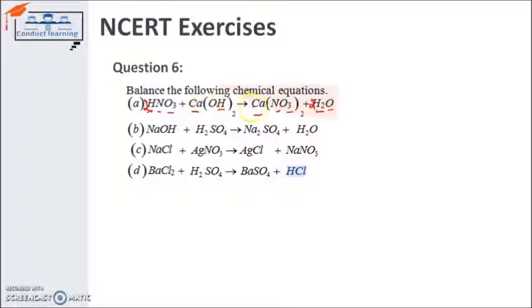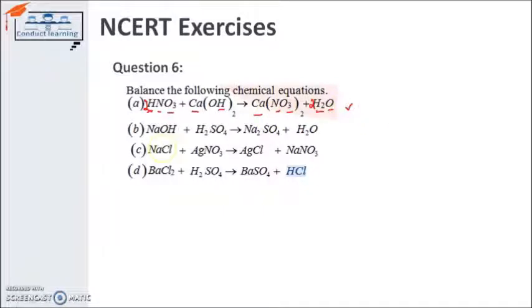Calcium is having 1 here and 1 here. So the equation is balanced. By writing these two 2's on the reactant side and the product side, the equation gets balanced. So the equation is now 2HNO3 plus Ca(OH)2 giving Ca(NO3)2 and 2H2O. Right? So the equation is balanced.